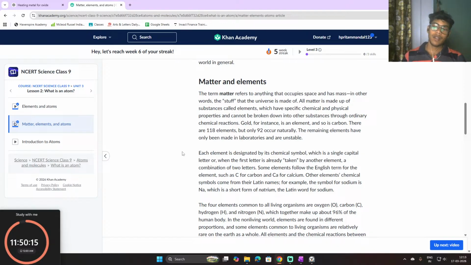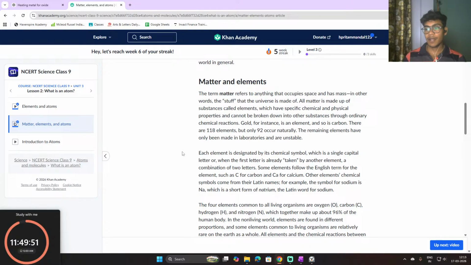There are 118 elements, but only 92 occur naturally. The remaining elements have only been made in laboratories and are unstable. So in our periodic table, 118 elements are there, but only 92 occur naturally, and the others are man-made, or chemically made, lab-made. We can call them lab-made, man-made.